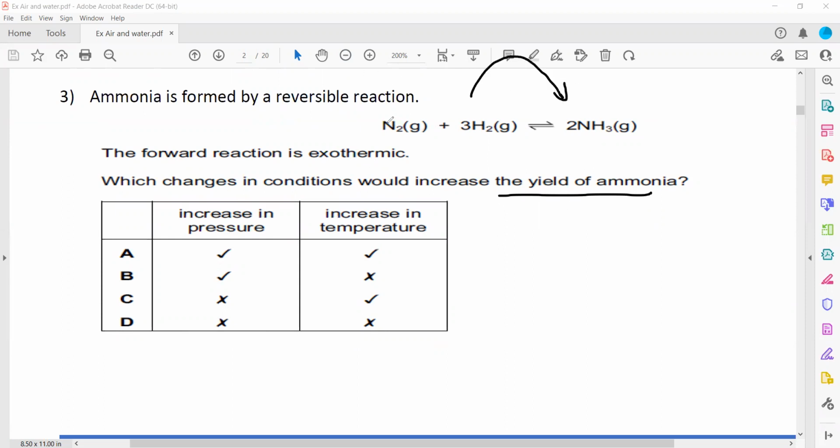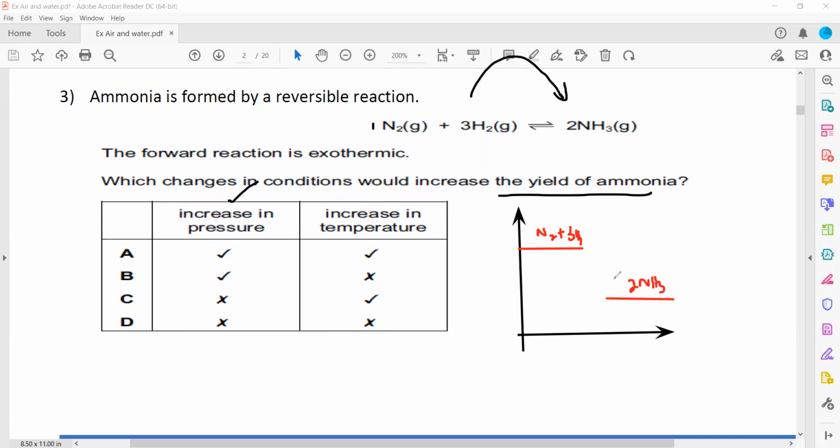If we increase the pressure, we have 1 mole and 2, so increasing the pressure shifts the equilibrium towards the right and the yield will increase. But if we increase the temperature, the forward reaction is exothermic. In exothermic reactions, the reactants have high energy and the products have low energy: N2 + 3H2 gives 2NH3.